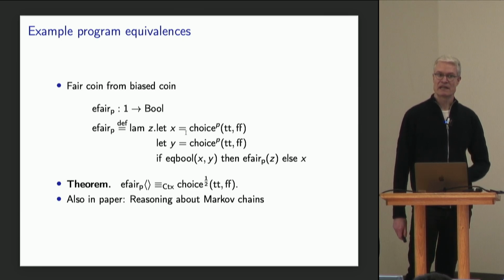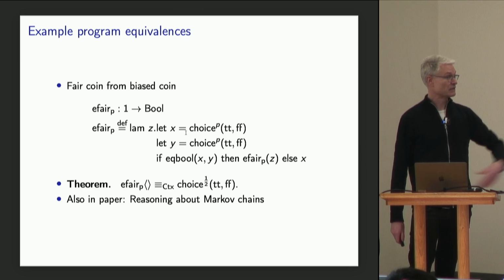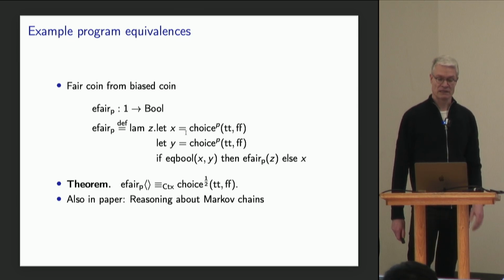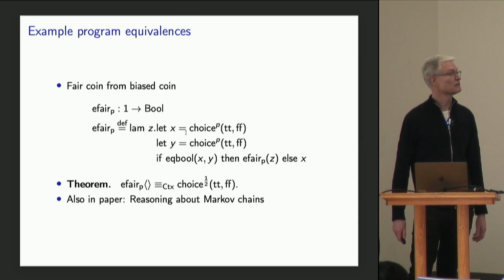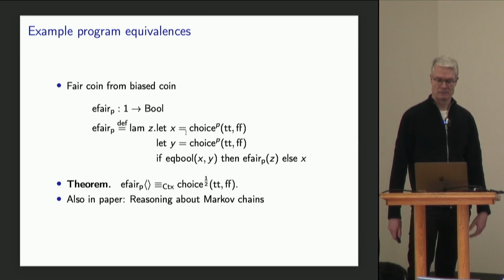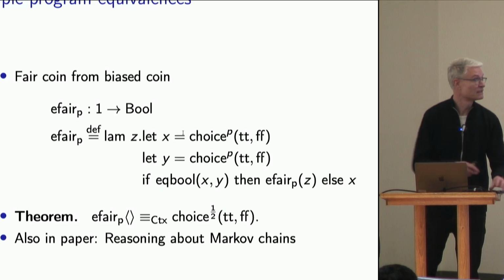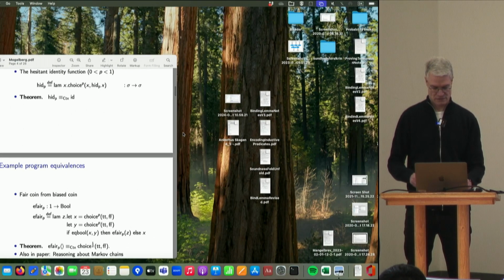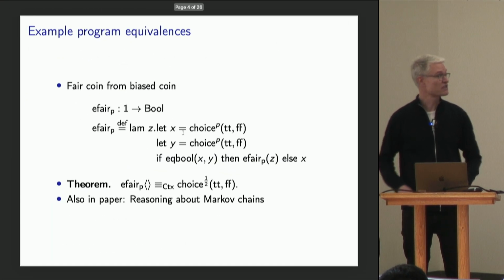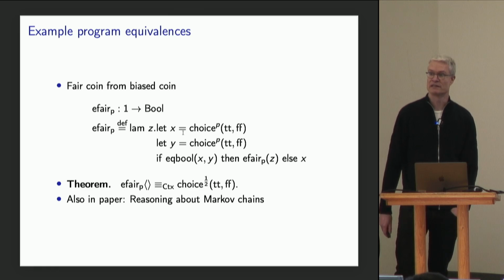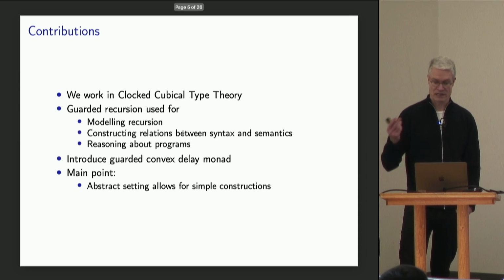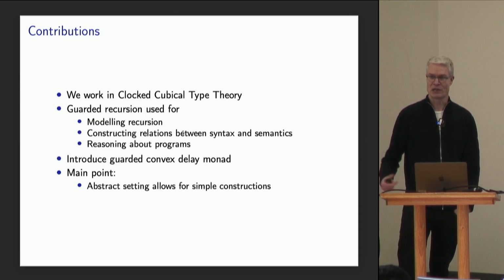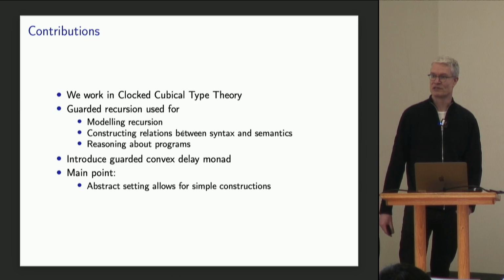Now, there has been a lot of work in this area, and indeed, all these examples that I show here have been proved in other settings, using other tools. But the challenge is that modeling this combination is quite challenging, and so the existing models are all quite complicated. What we'd like to do is develop a simple model of this combination of features.